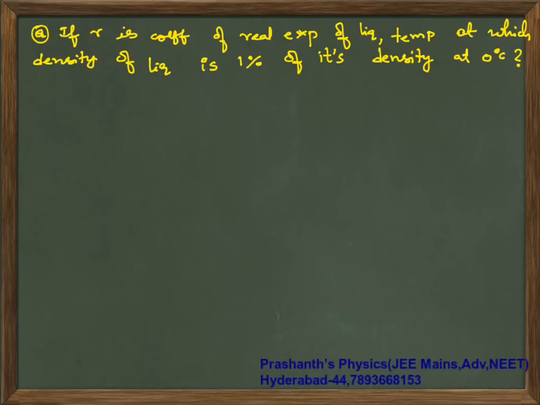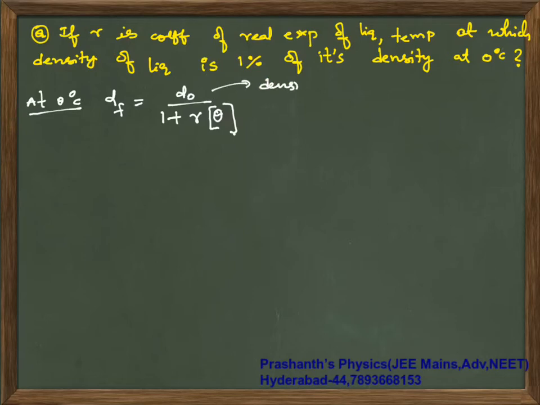Now let us try to solve this question. If gamma is coefficient of real expansion of liquid, temperature at which density of liquid is 1% of its density at 0. So density relation is density final value is density at 0 divided by 1 plus gamma into theta. Okay, so actually you have to write temperature difference. So now this is indirectly theta minus 0. This is density at theta degrees centigrade, and here D naught is density at 0. This relation I can actually use.